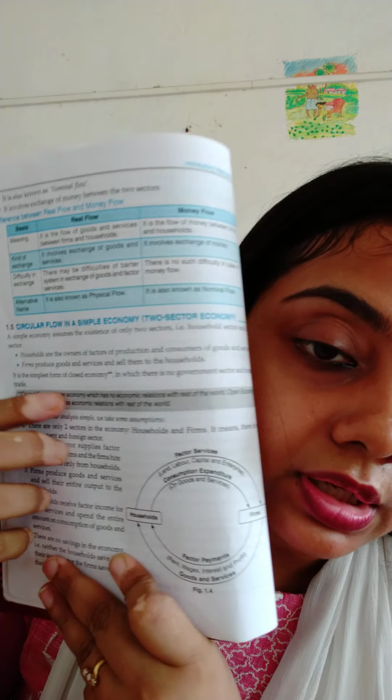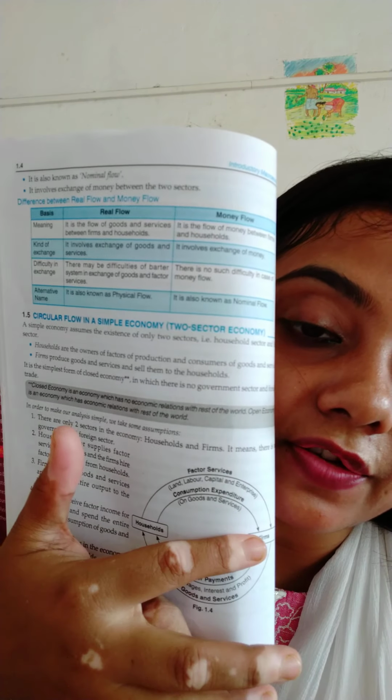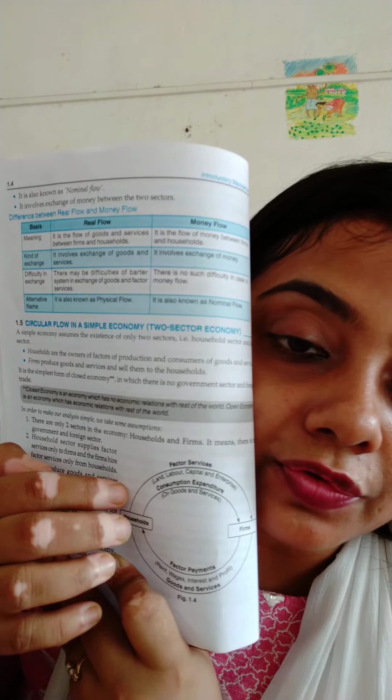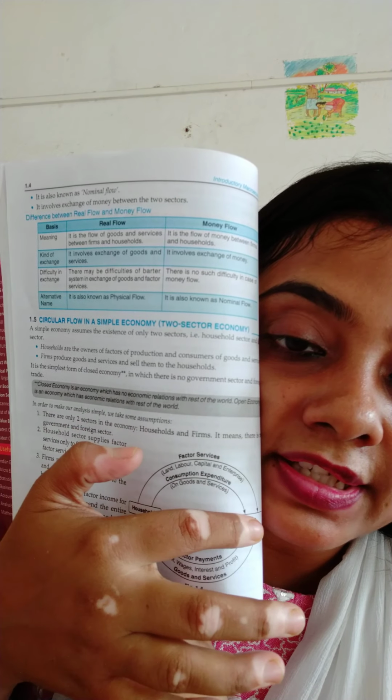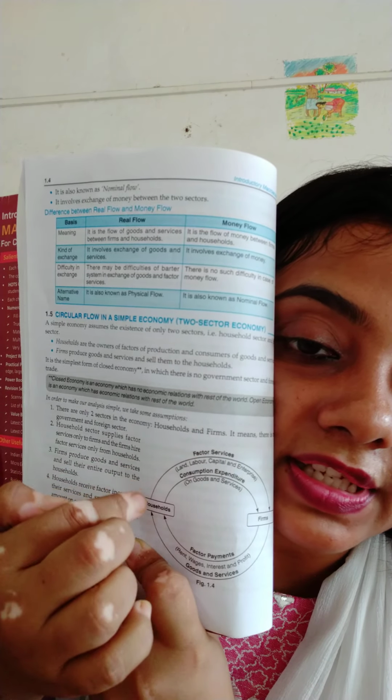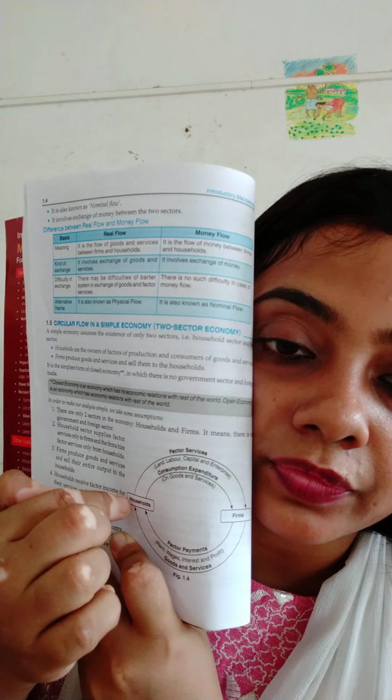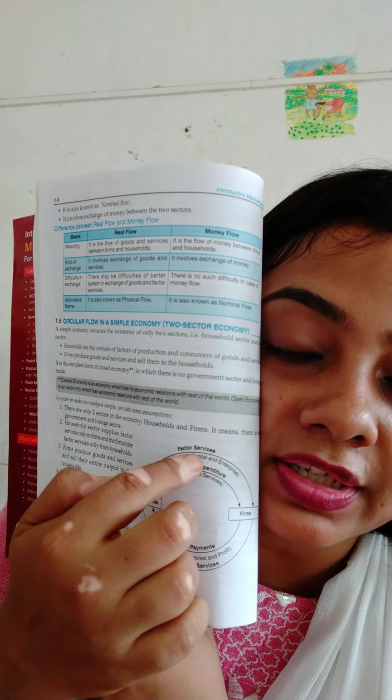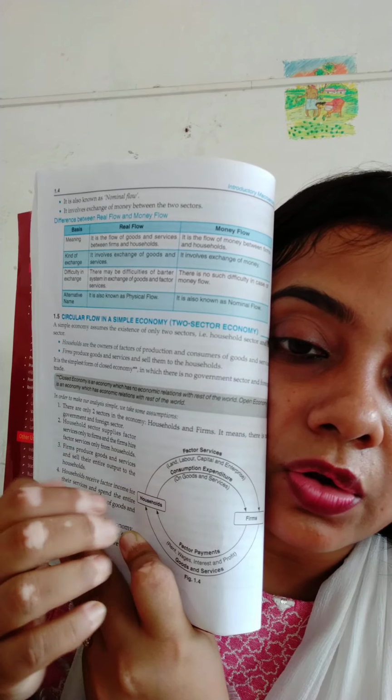See, the household sector and the firms. Now, the household sector provides the firm with the factor services. See the arrow, this is going to the firm. From the household to the firm, factor services.